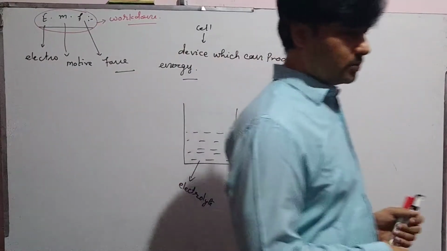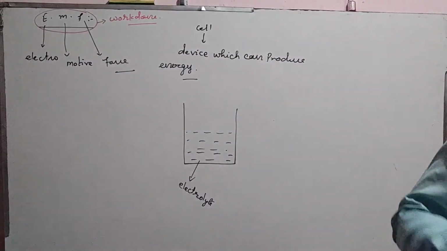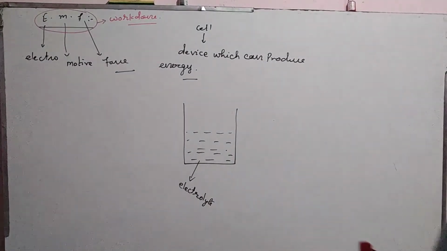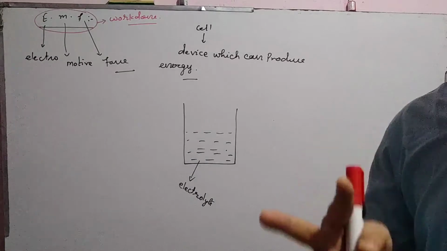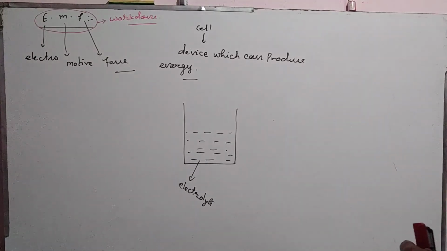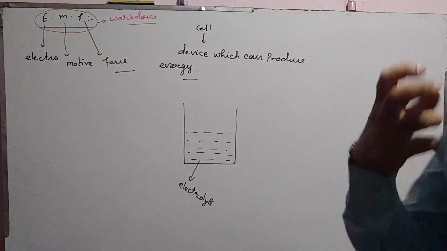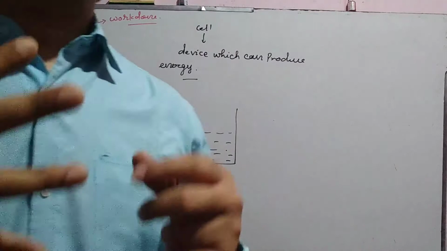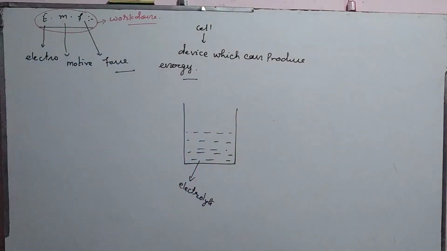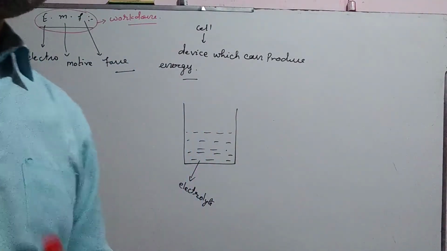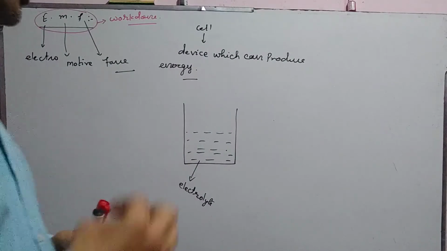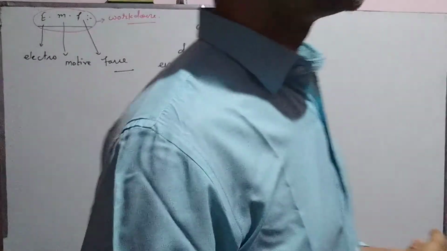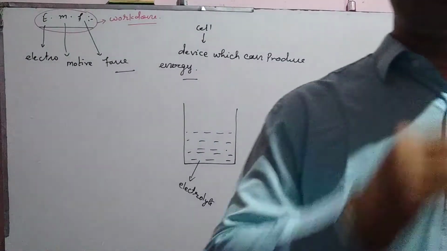Basically, in past we had learned an electrolyte is a solution which conduct electricity by means of their ions. Electrolyte is what? A solution which conduct electricity by means of their ions.